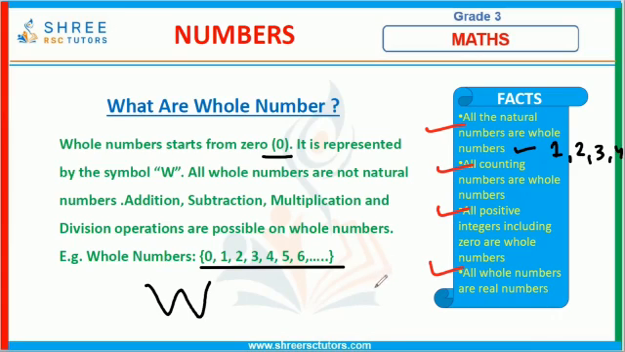So, whole numbers are denoted by the letter W and start from 0. All the non-negative numbers are known as whole numbers, such as 0, 1, 2, 3, 4, and all the natural numbers are also known as whole numbers. Let's understand more.